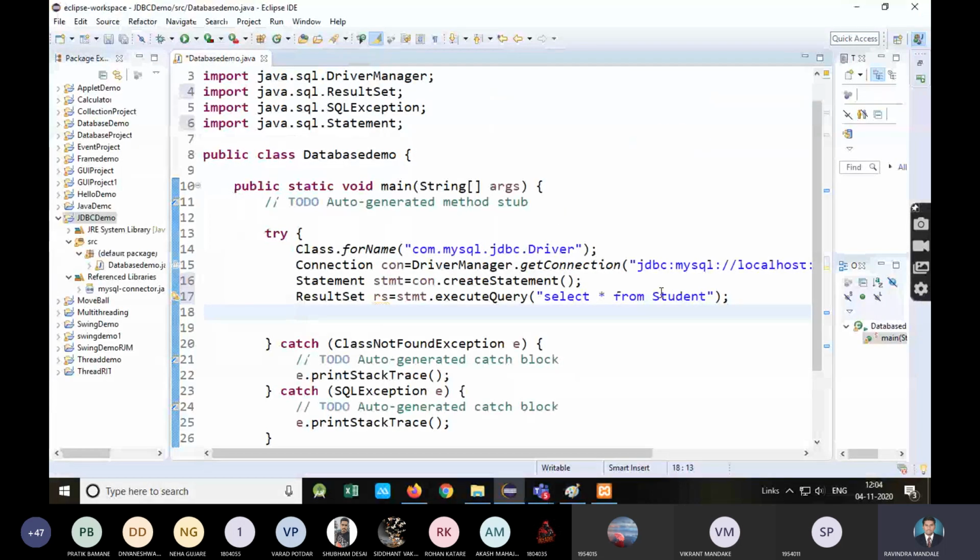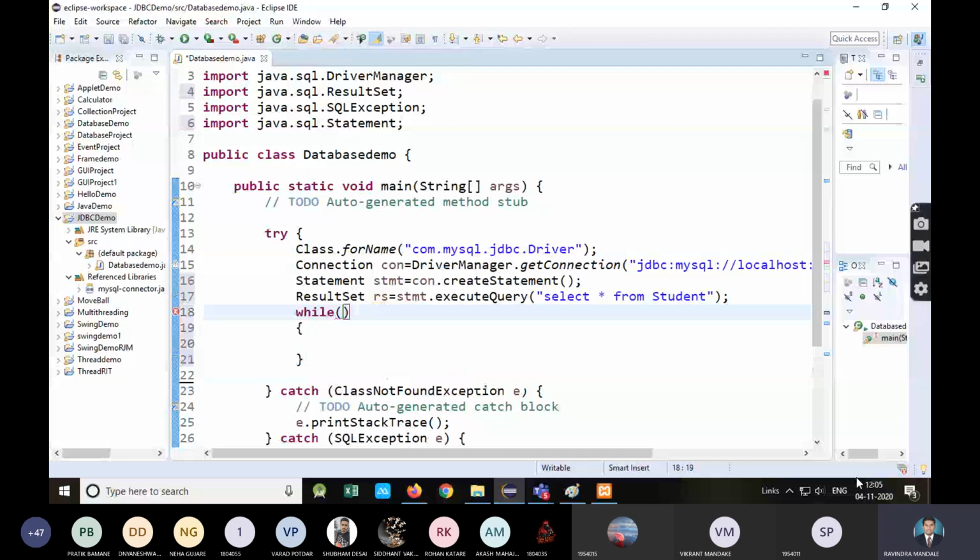Select star from student. This query will be fired, and this executeQuery method will return one ResultSet object, and we are getting that in rs. So now rs is pointing to your table. Now we don't know how many records are present in my table, so I can use a loop.